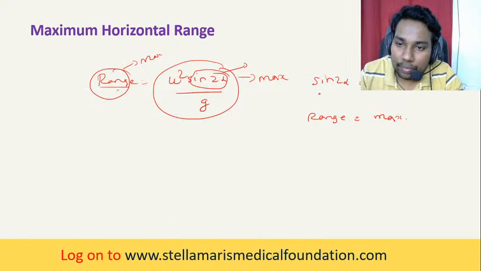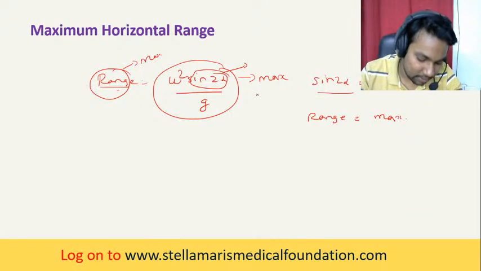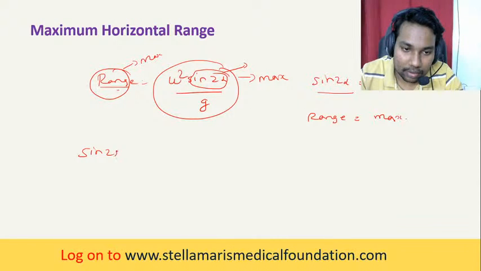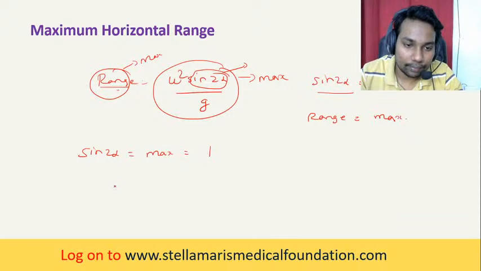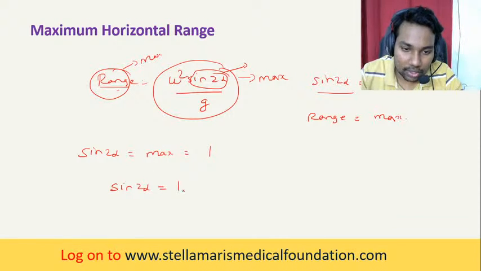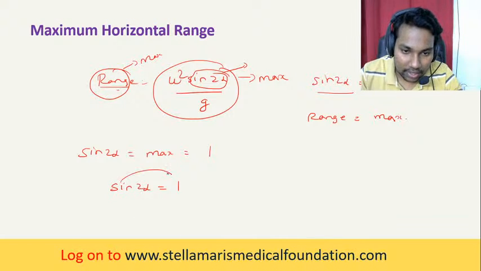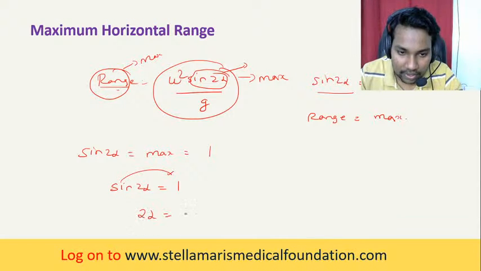In order to make sine 2 alpha maximum, it must be equal to 1. So sine 2 alpha is equal to 1, so 2 alpha is equal to sine inverse of 1.